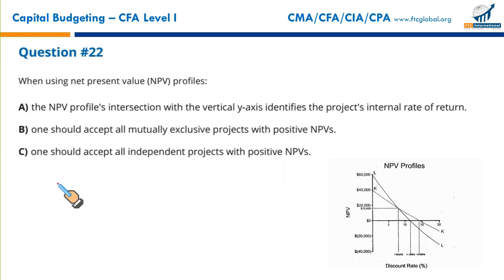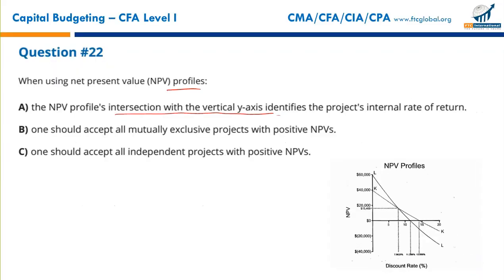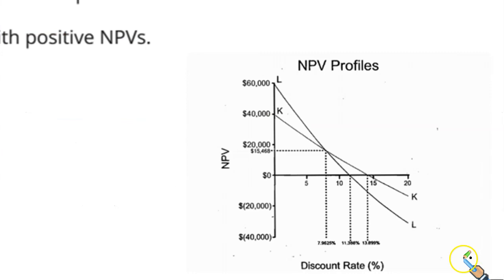Next. When using net present value profile, this is your net present value profile extracted from your CMA Part 2 Section E, investment decisions. Net present value profile intersection with the vertical axis, y-axis. Let us just first see it closely. This is your NPV profile. What do we have on the x-axis? Different discount rates. What we have on the y-axis? Positive NPV on the upside, negative here.